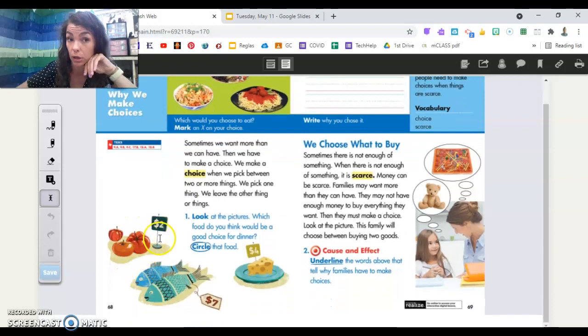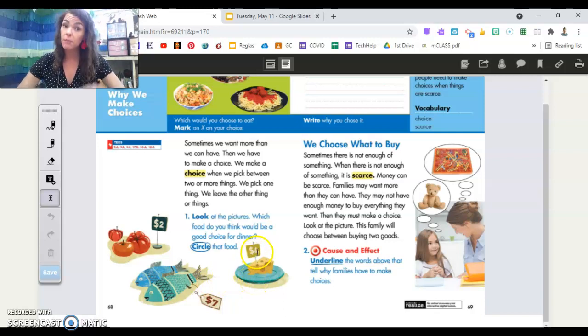Would you eat the tomatoes, the fish, or the cheese? You can't have them all. You have to choose just one. And you'll show me by circling your choice. Let me hear you. Would you choose tomatoes, fish, or cheese? Oh, I can't wait to see your choice in your Google slide. Let's move on to our next paragraph. On this side, it says, we choose what to buy. Here we go.